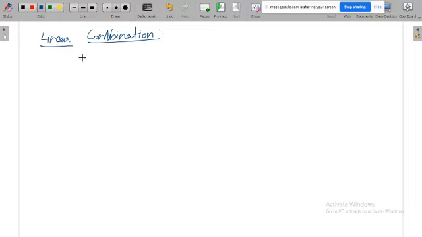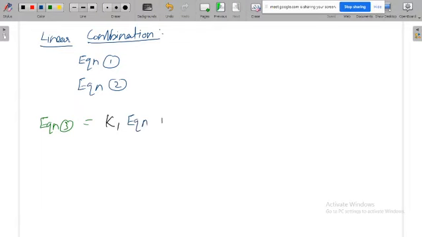Say for example you have equation 1 and another equation 2. Then I can make equation 3 with the help of a linear combination of the existing two equations. That is, I can multiply equation 1 with one constant, k1, and multiply equation 2 with another constant, k2, and like this I can make the third equation.